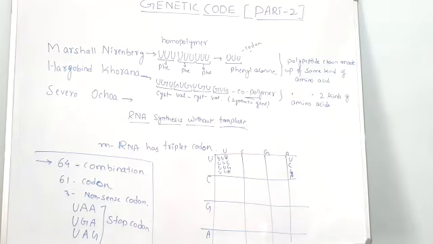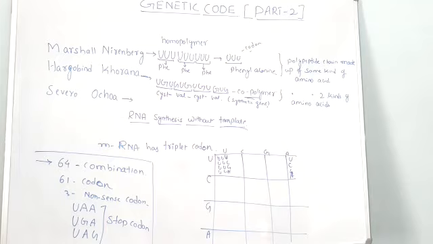Now he prepared a synthetic gene. Hargobind Khurana synthesized the synthetic gene by taking a triplet code with two kinds of nucleotides, uridylic acid and guanylic acid. As you can see here, U stands for uridylic acid and G stands for guanylic acid. By taking uridylic acid and guanylic acid, he formed one triplet codon.